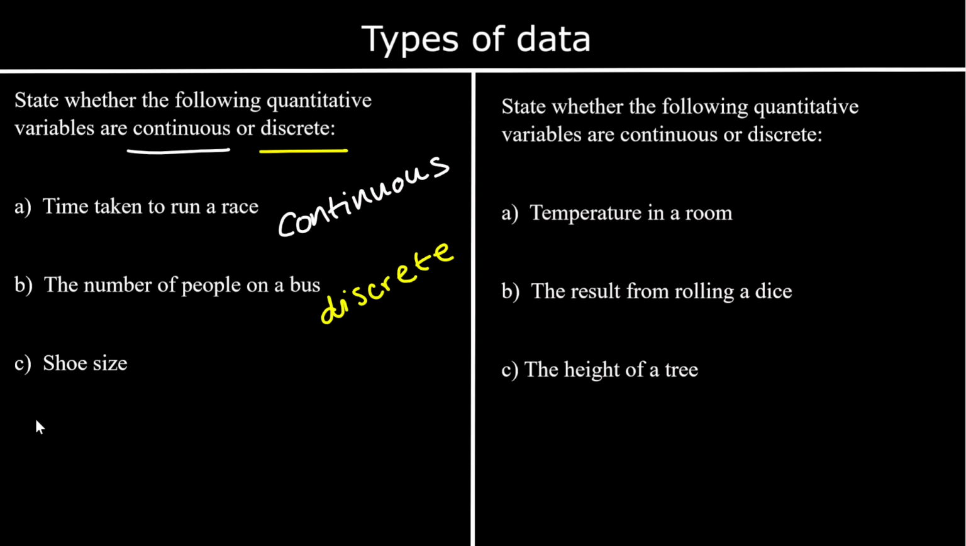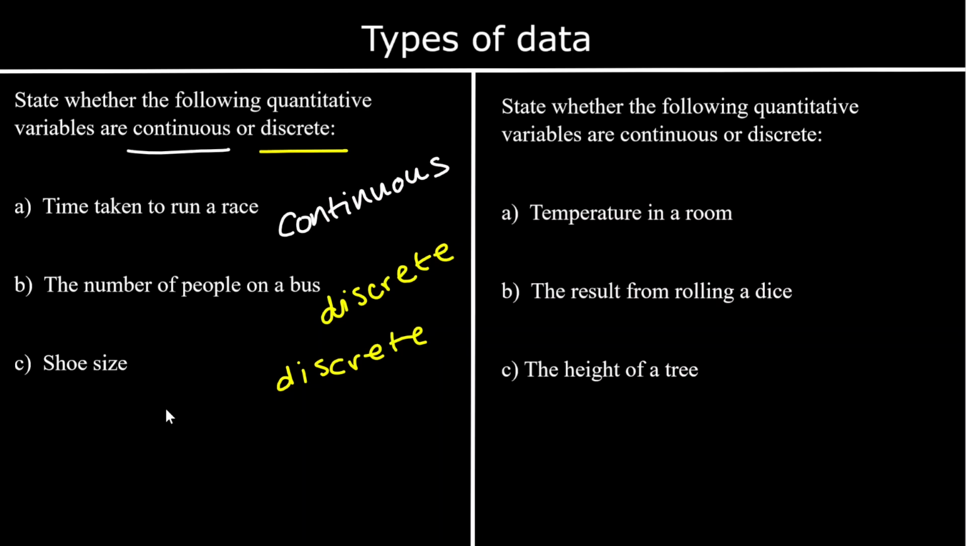Shoe size is again discrete. It can go up in halves. You can have a size 9.5 shoe, but you can't have a 9.65 shoe. So it's not continuous. It can't take any value in that interval. It can only go up in halves, in 8.5, 9, 9.5, 10. So shoe size is discrete.